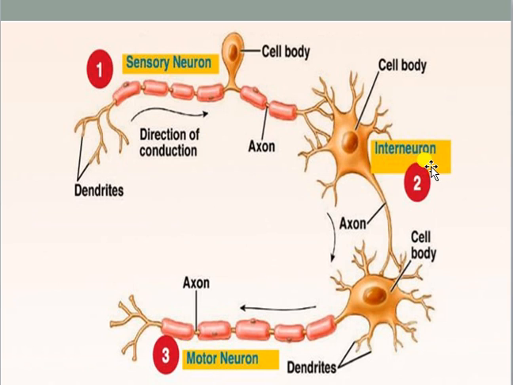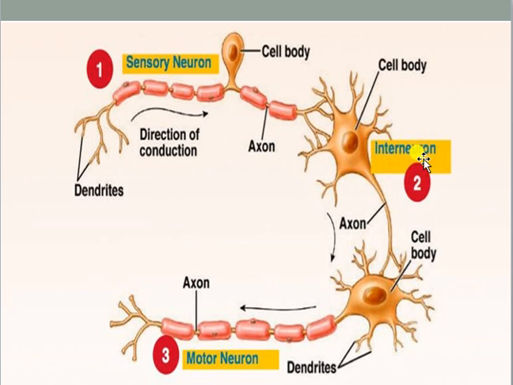This is the figure. This is the sensory neuron. You can see these are the dendrites of that neuron, which accept any kind of stimulus and pass that specific stimulus through the axon, reaching the cell body, and from the cell body through another axon and the nerve terminal, it enters the interneuron, which is present in the brain or within the spinal cord.